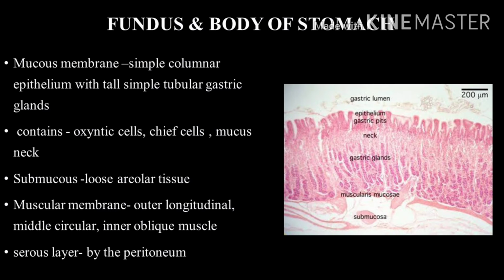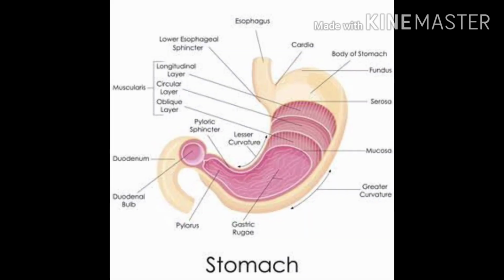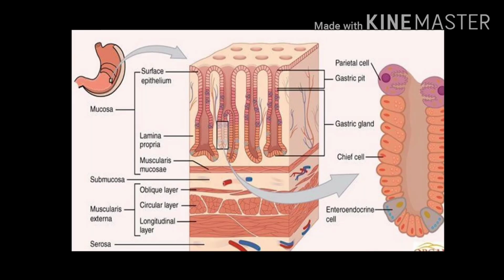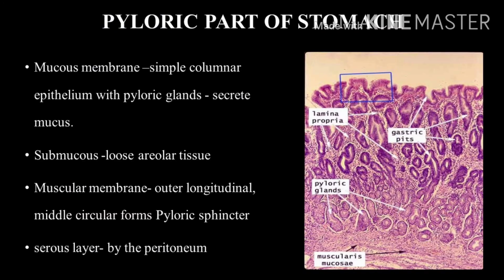The muscularis mucosa and submucosa are the same as in the cardiac end. The muscularis externa of the body and fundus contains an additional innermost oblique coat of muscle fibers. The serosa of the fundus and body of the stomach is lined by a single layer of squamous cells.